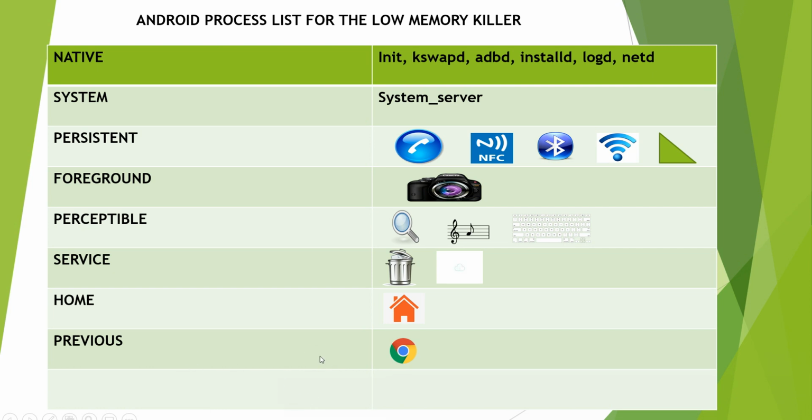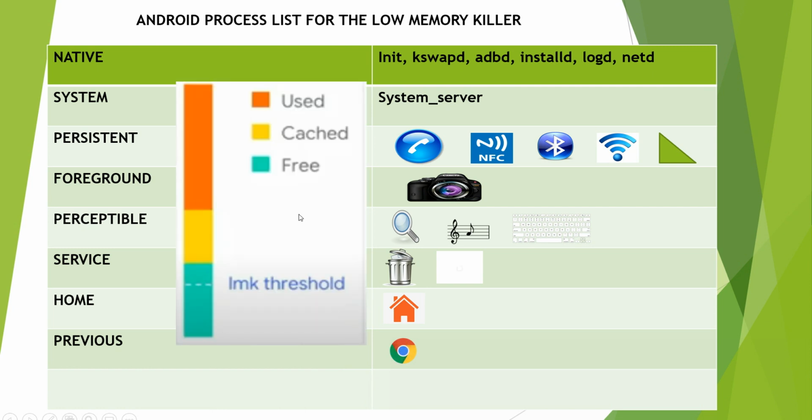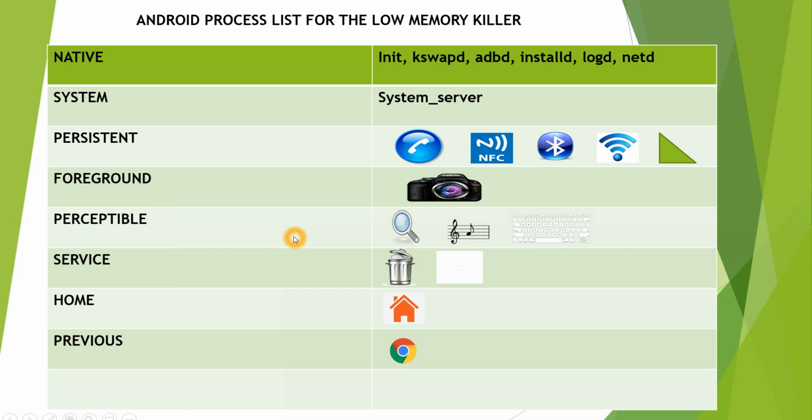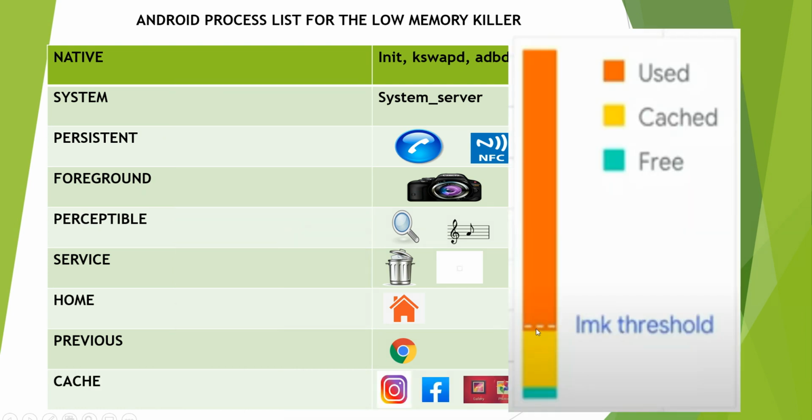After killing cache, you can see here the cache memory is now coming above the LMK threshold. So this is a good state itself, because I killed some of them. In my previous state, you can see this yellow color is coming below the white color threshold.